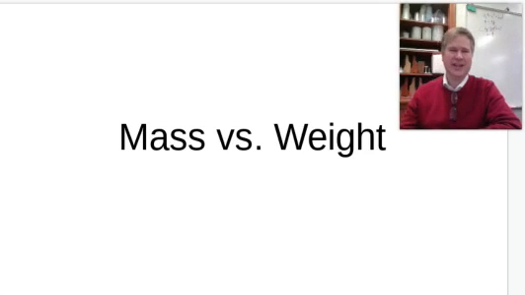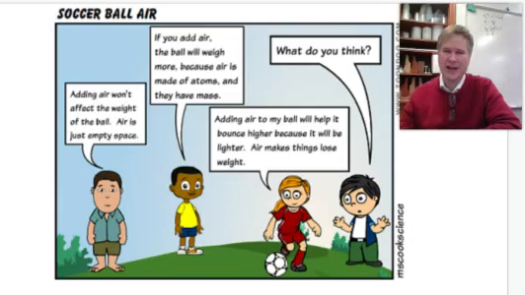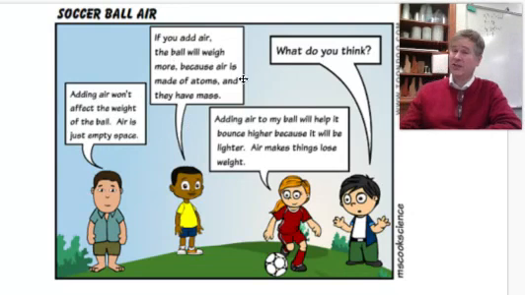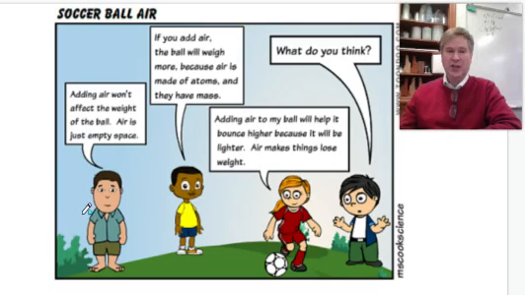So I'm going to start today with a couple of cartoons, and I'm not going to say a whole lot about these. Because it's a little small, I'm going to read what each of these characters is saying. This one is about weight. This person says, "Adding air won't affect the weight of the ball. Air is just empty space."